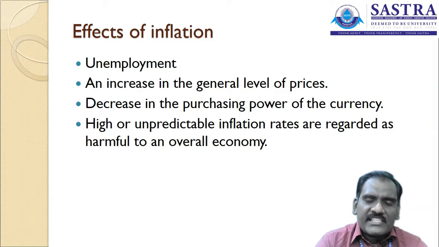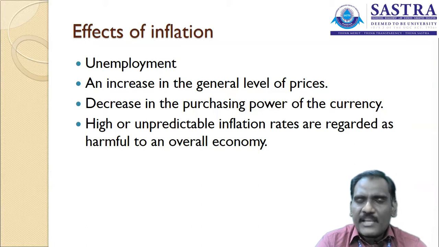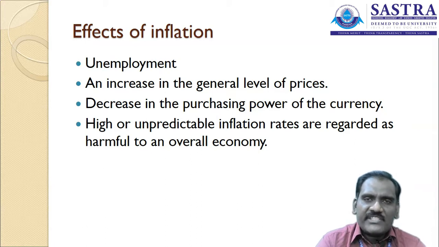The second one, an increase in the general price level: they might change the price level, fixing a high price for a particular product which was previously available at a lower price in the market. And the third one, decrease in the purchasing power of the currency. The 100 rupees I paid in 2019 for a product, I am going to pay 120 rupees for a similar product in 2020.